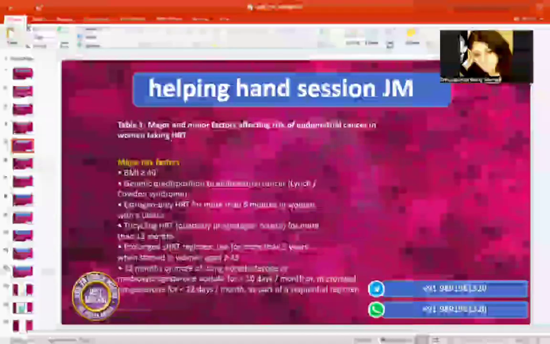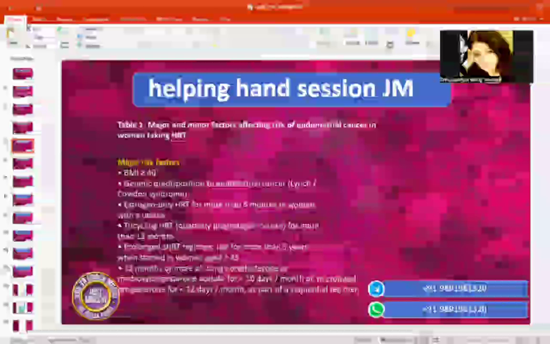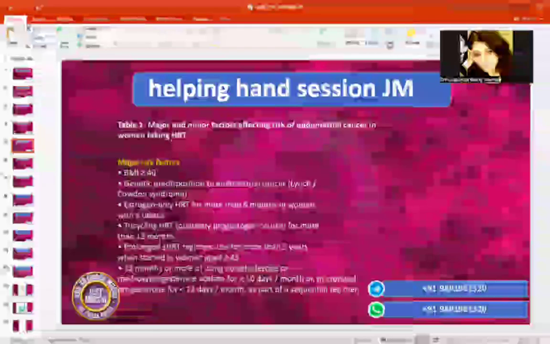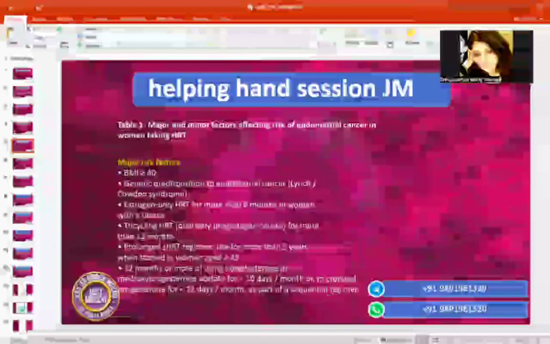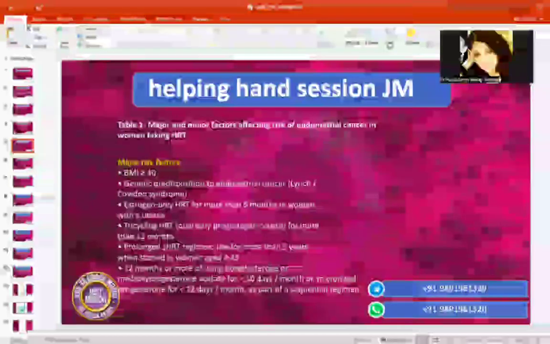Prolonged HRT, that is used for more than 5 years, and when started at the age of 45 or more than that. 12 months or more use of norethisterone or medroxyprogesterone for less than 10 days in a month, or micronized progesterone for less than 12 days. Because in a sequential regime, which patients do we offer this to? Perimenopausal patients, when the perimenopausal patient is menstruating.